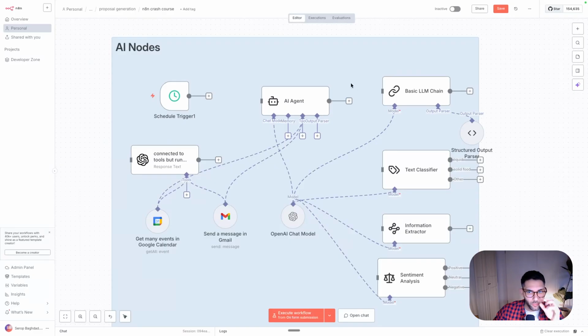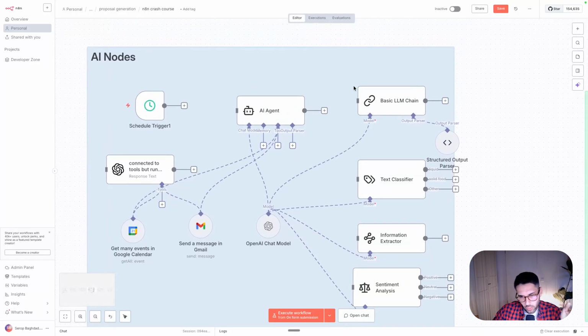So in this lecture, I'm going to discuss all the AI and LLM nodes that n8n offers out of the box and when to choose which one. Let's start with the most basic to more complicated nodes. If you see here, we have a couple of different LLMs that provide a certain function out of the box. And let me add this schedule trigger.